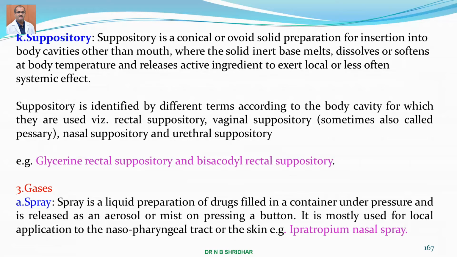A spray is a liquid preparation of drugs filled in a container under pressure and used as an aerosol or mist by pressing a button. The best example is Volini spray, which contains menthol and diclofenac or other NSAIDs. And ipratropium nasal spray is the classical example.